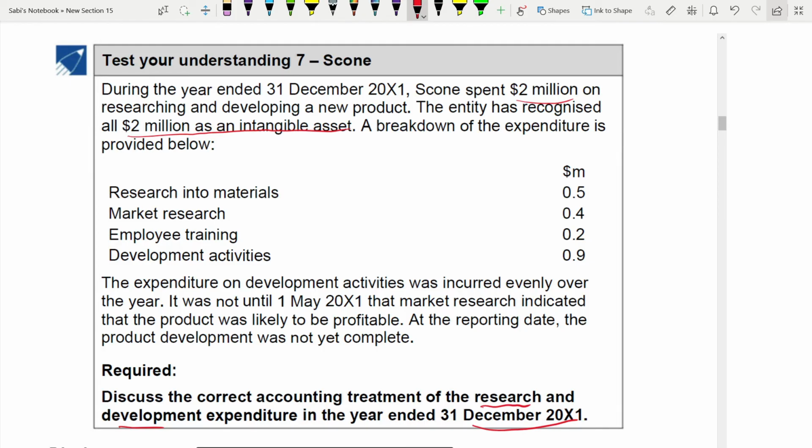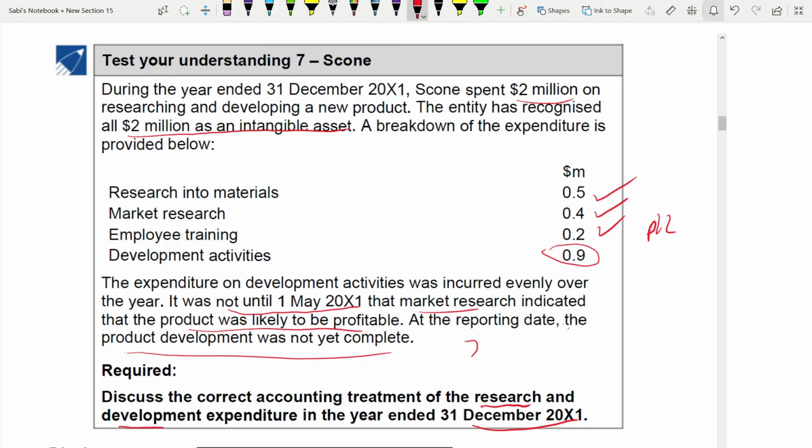Now coming to development, this activity was incurred evenly over the year. It was not until 1st May 2001 that the market research indicated that the product was likely to be profitable. At the reporting date, 31st December 2001, the product development was not yet complete. Whenever a question like this comes, first thing, finish off with the research expenditure. All the research items you finish off because they are expenses. They are not tangible or intangible. So these items go to P&L as an expense because they are research expenditure: research, market research, and employee training.